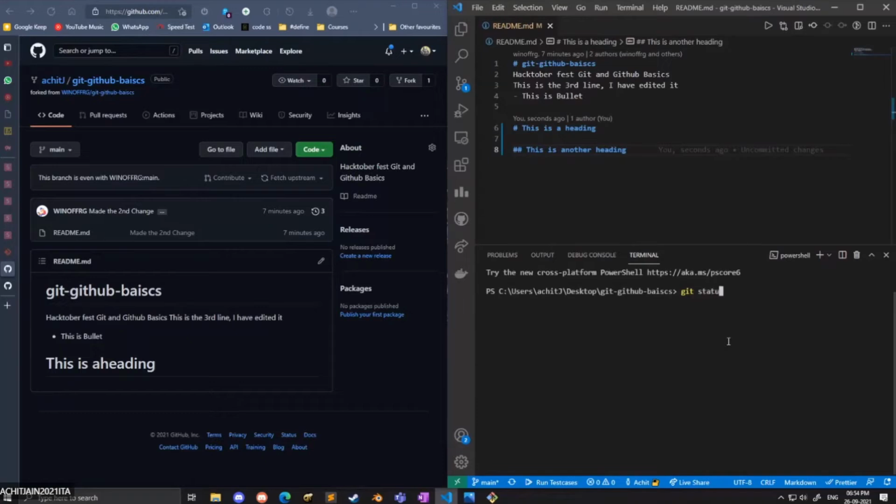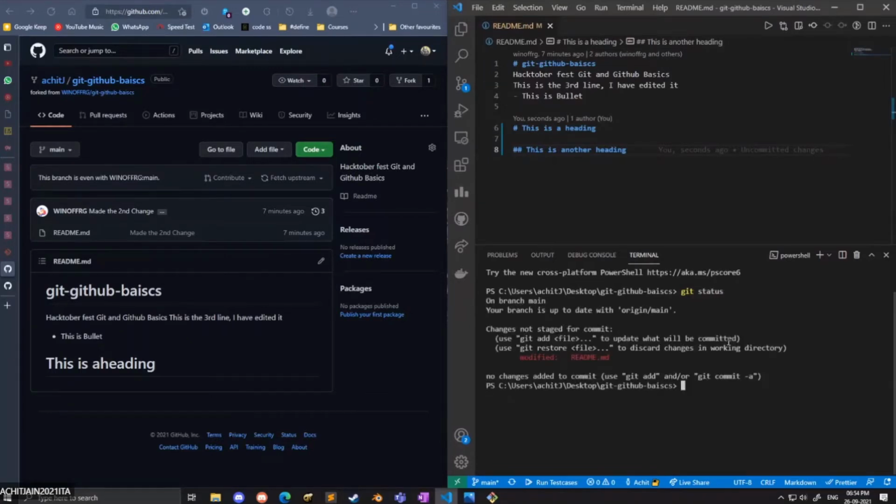I'll be sharing another command, like the status command, to see which files you have changed. Check the status of the file. For example, if you want to see what files have been added.